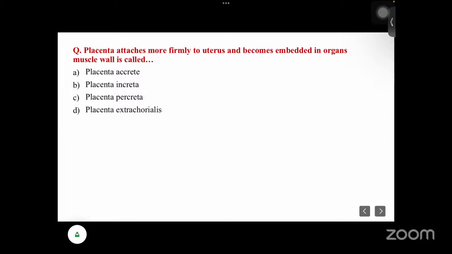What will happen? The placenta is going inside the uterine muscle wall. It has penetrated the endometrium and gone inside the myometrium. Almost. So what is it? Is it placenta accreta, placenta increta, placenta percreta, or placenta extrachorialis?